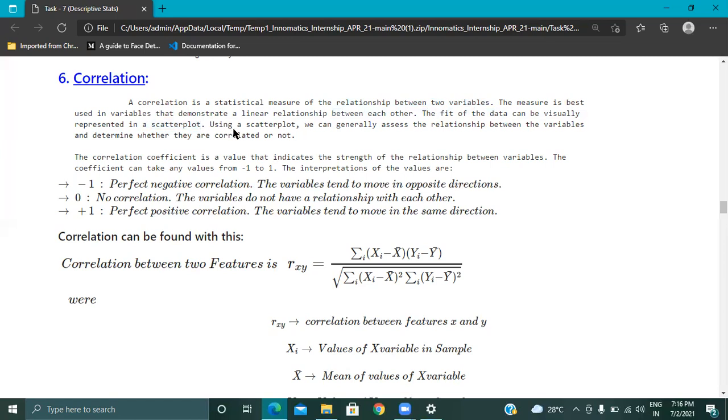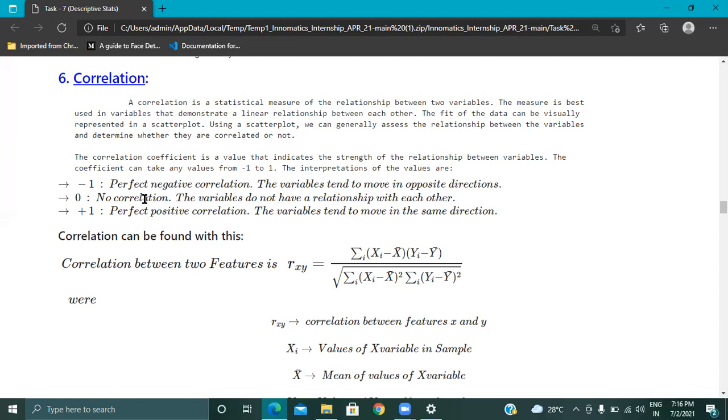All correlation values are predefined, taken between -1 to 1. So the correlation will convert the data into -1 to 1 to understand easily. If the data has -1, it is known as perfectly negative correlation, so the variables tend to move in opposite directions. If the value is 0, then the variables do not have any relationship with each other.